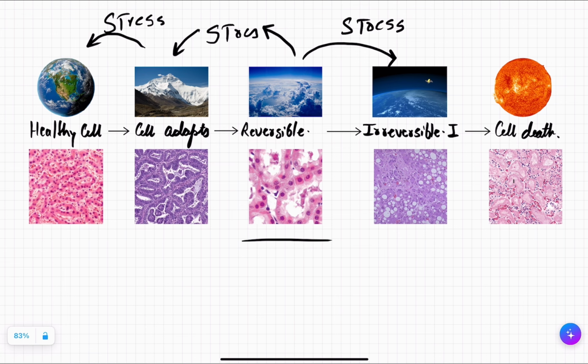So the point is, there is a healthy cell, we put stress, the cell tries to adapt, but if the stress increases, beyond the adaptive capability the cell undergoes reversible cell damage. If we do not remove the stress and let it continue, the reversible cell damage converts into irreversible cell damage. So today's lecture will be reversible and irreversible cell damage, and in the next lecture we will see that if we do not remove the stress even after irreversible cell damage, the cell will eventually die. Okay,